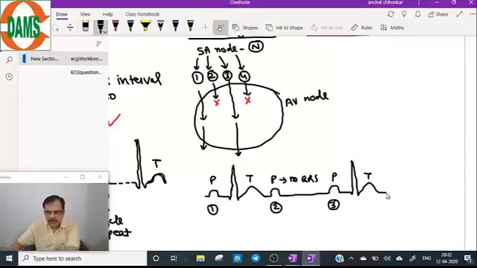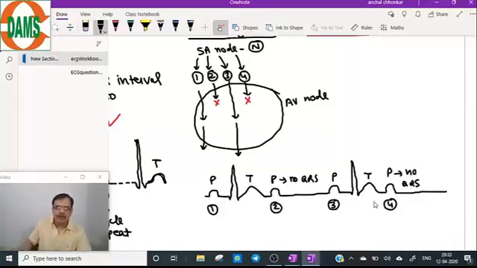So after the fourth P wave, there is no QRS complex. So this is Mobitz type 2 block.